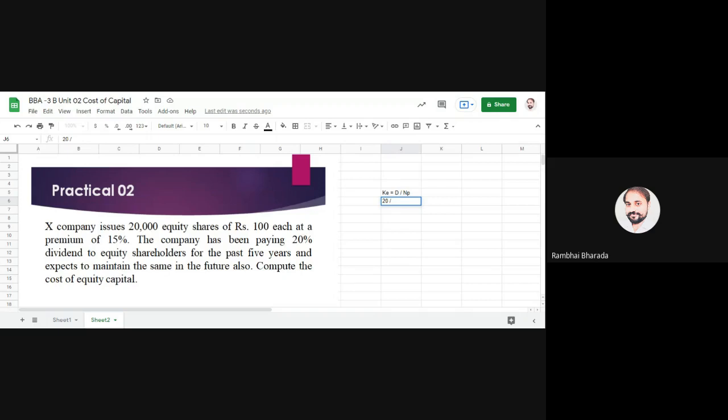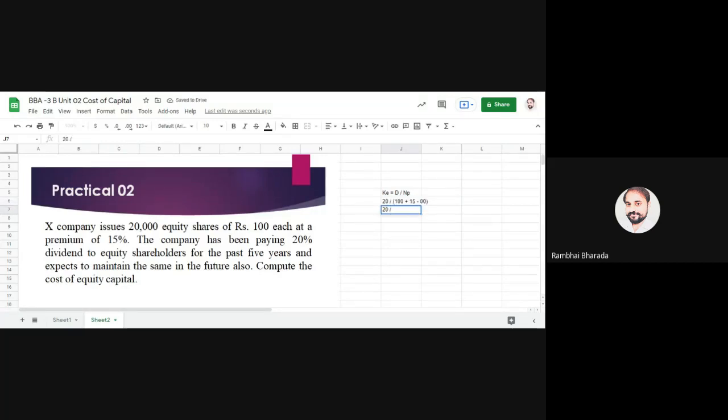Here issue expenses are 0, so we only need to add the 15% premium. For your easy understanding, I am writing 100 plus 15 premium minus 0. The 0 is for issue expenses, and we don't have any issue expenses in this question.